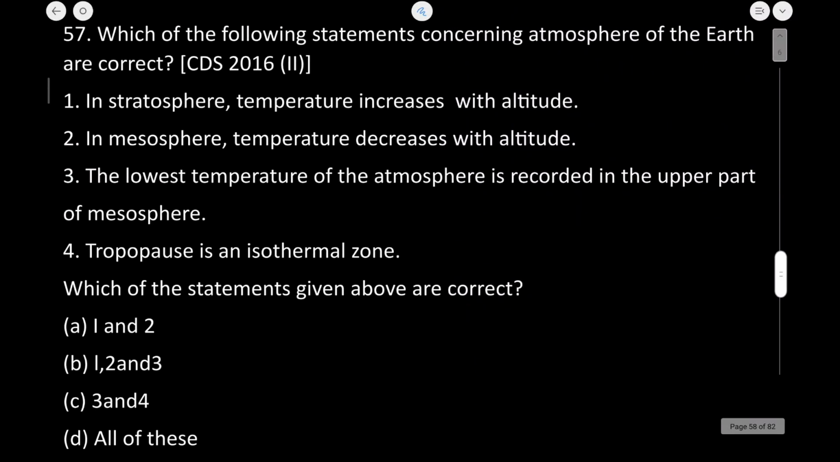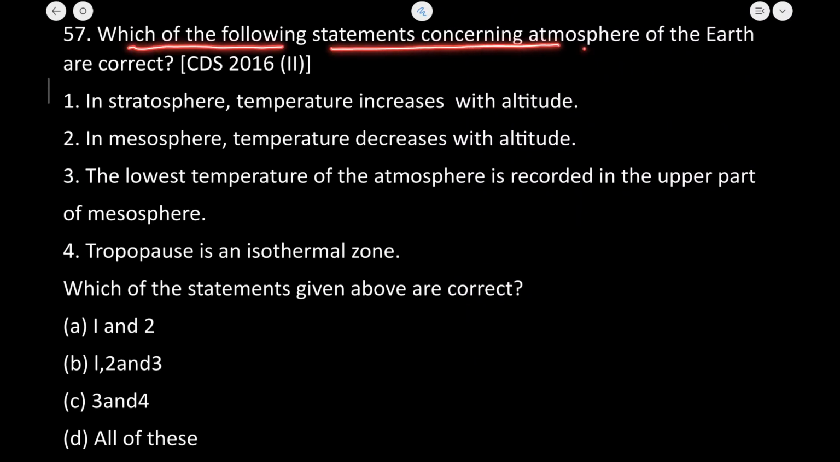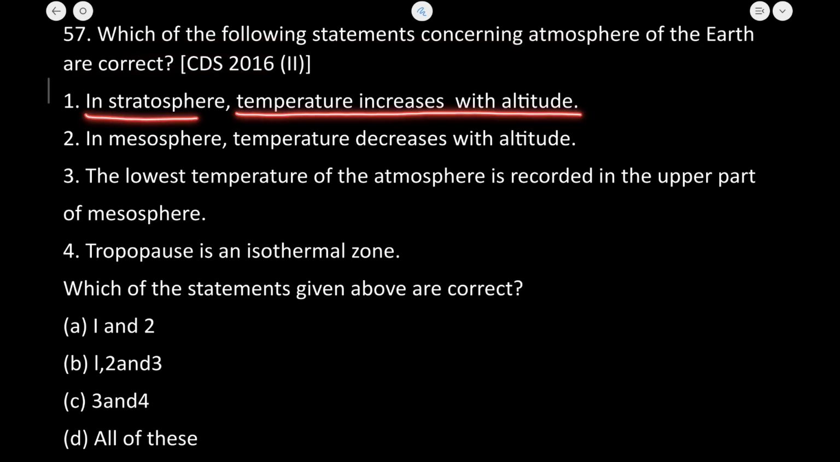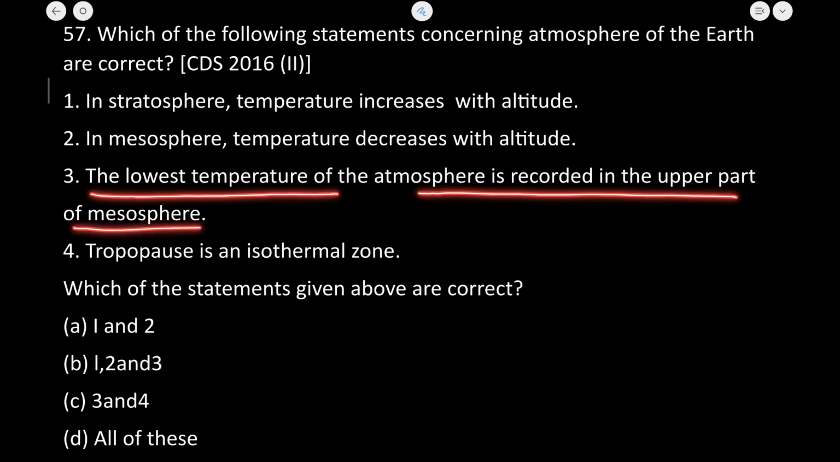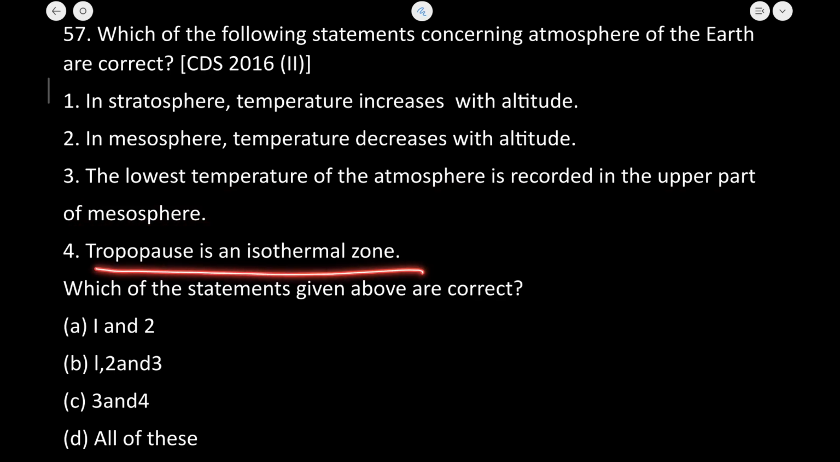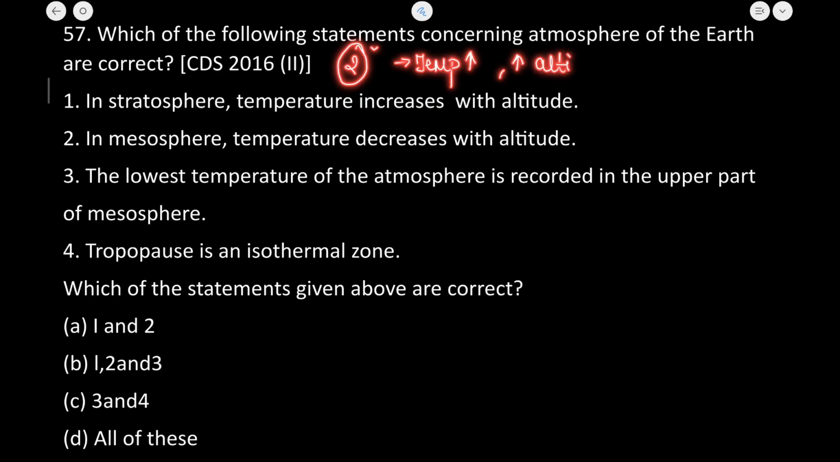Now next is, which one of the following statements concerning the atmosphere of the earth are correct? In stratosphere the temperature increases with altitude. Next is, in mesosphere the temperature decreases with altitude. Next is, the lowest temperature of the atmosphere is recorded on the upper part of the mesosphere, and tropopause is an isothermal zone. Now there are two layers in the atmosphere in which the temperature rises with the rise in altitude. These two layers are the stratosphere and the thermosphere.